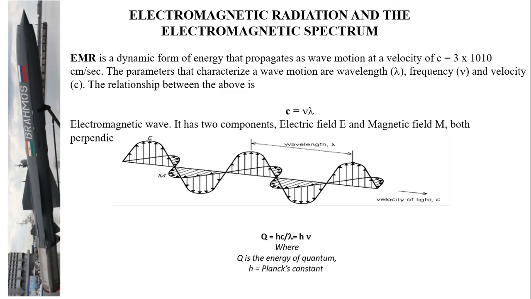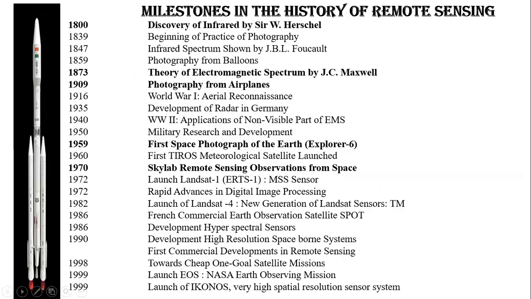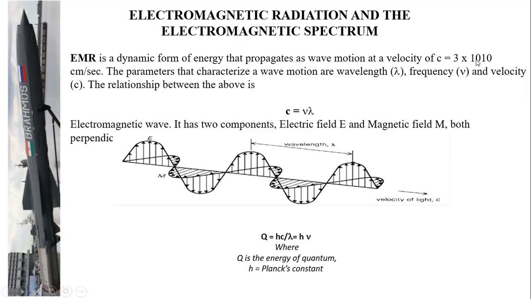Electromagnetic radiation, students, is a very dynamic form of energy that propagates as a wave motion. This is a constant, 3 into 10 to the power of 10. Note, it is a power of 10, not 1010. The propagation and oscillation are perpendicular, so an electromagnetic wave is nothing but a perpendicular wave motion of both electric and magnetic waves. The distance between two successive crests is called the wavelength, and there is the velocity.